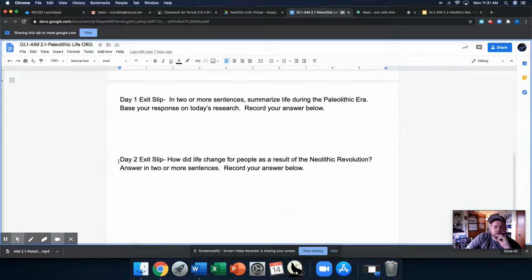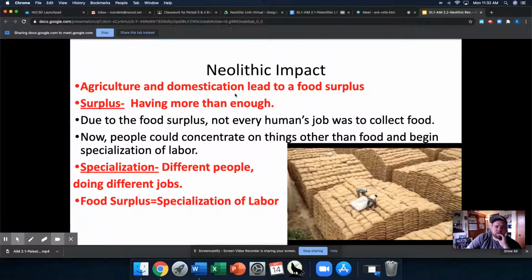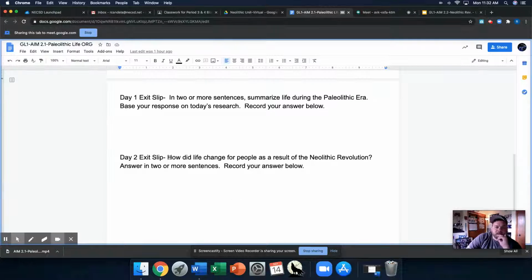And just make sure you always pay attention to exit slips. They are a major part of the classwork. And this kind of informs that learning objective. So if the learning objective for 2.2 was what was the Neolithic Revolution and how did life change as a result of it, if you look at the exit slip, how did life change for people as a result of the Neolithic Revolution? So it aligns directly to the learning objective. So if you don't answer this question, I won't be able to figure out whether or not you learned what I need you to learn. So always make sure you pay attention to exit slips, and always, always, always answer your exit slips.